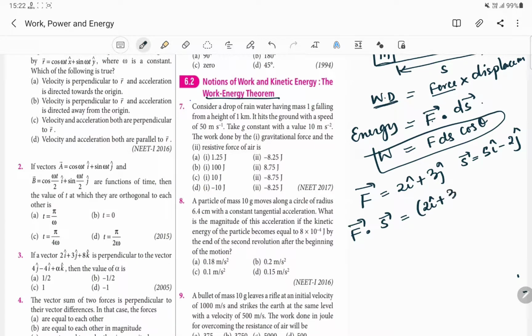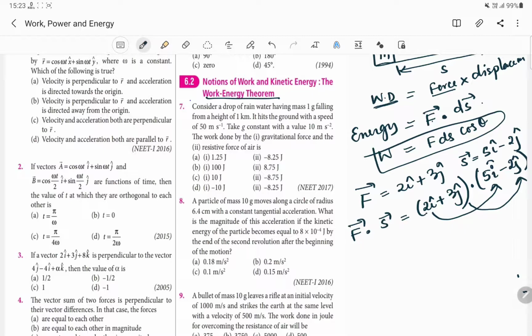For this dot product, you just have to multiply only the similar i cap or j cap. That means our unit vector must be the same. So i cap must be multiplied with i cap and j cap must be multiplied with j cap. So the component along x must be multiplied with only the component on the x-axis, and the component on the y-axis must be multiplied with y only.